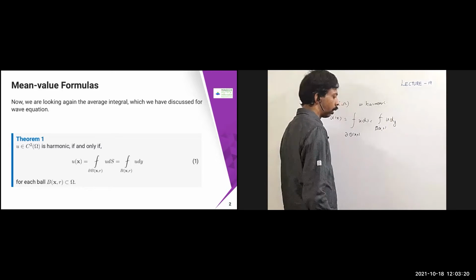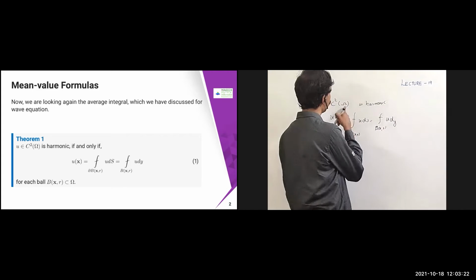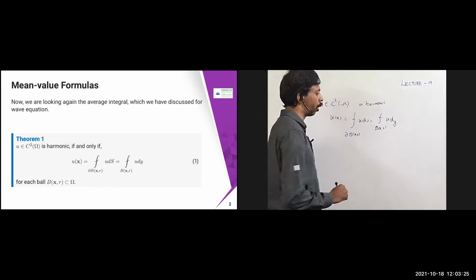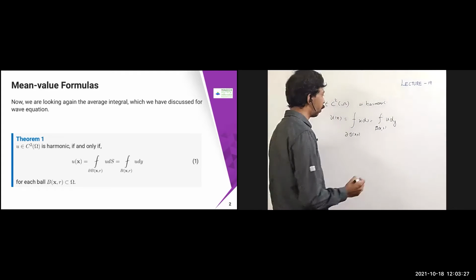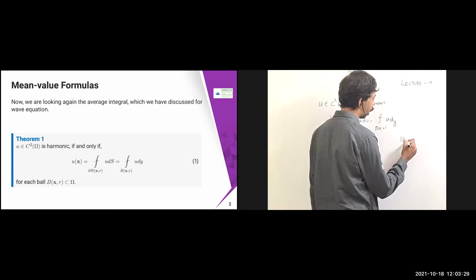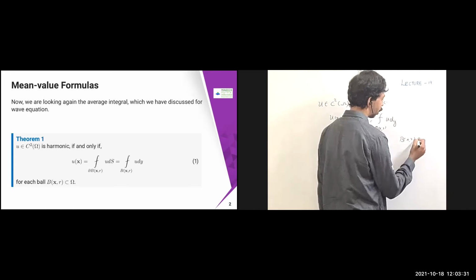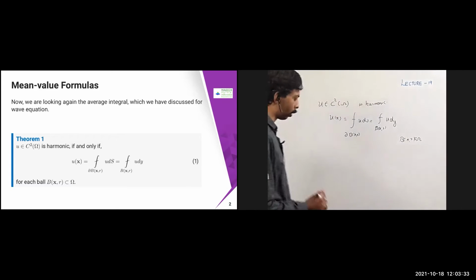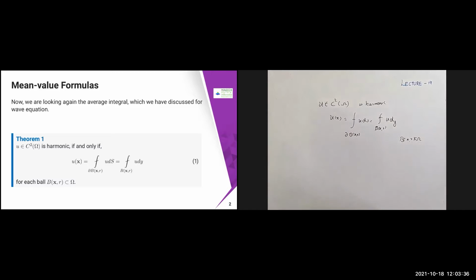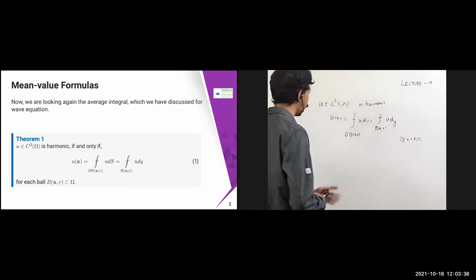This is true for all balls B(x, r) subset of Omega, where Omega is my domain. So it is going to be true for each ball. Let us prove this theorem.